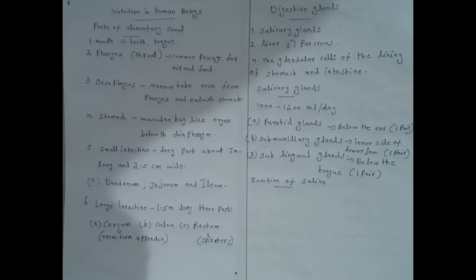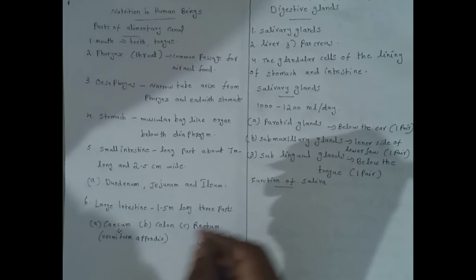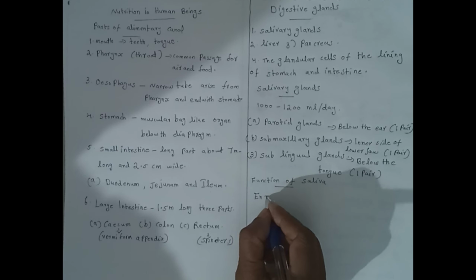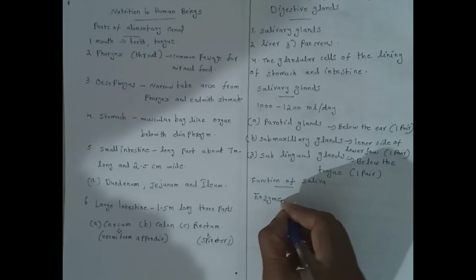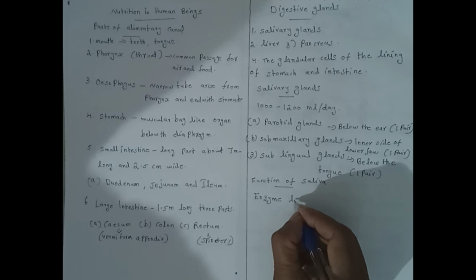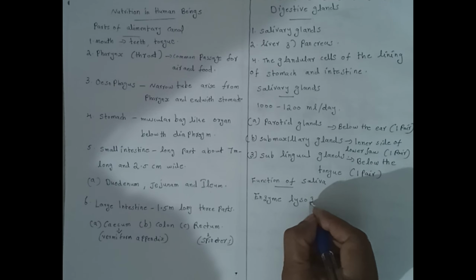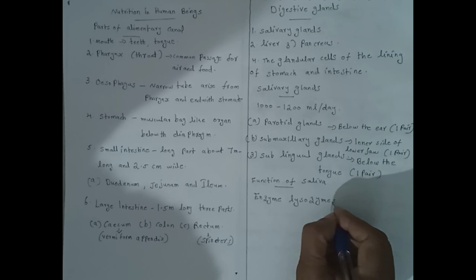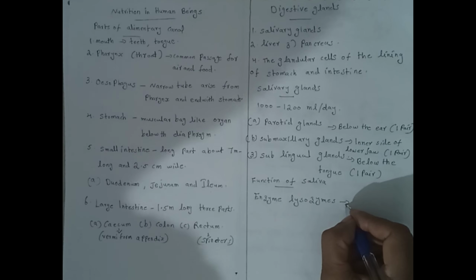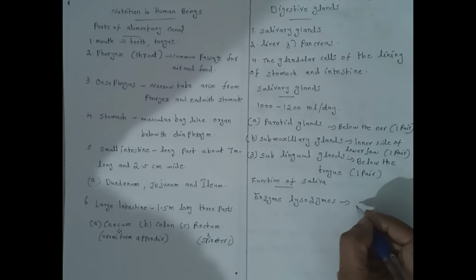Saliva cleans the mouth and destroys germs with the help of the enzyme lysozyme. Lysozyme is an enzyme included in saliva that helps clean the mouth and destroy germs.